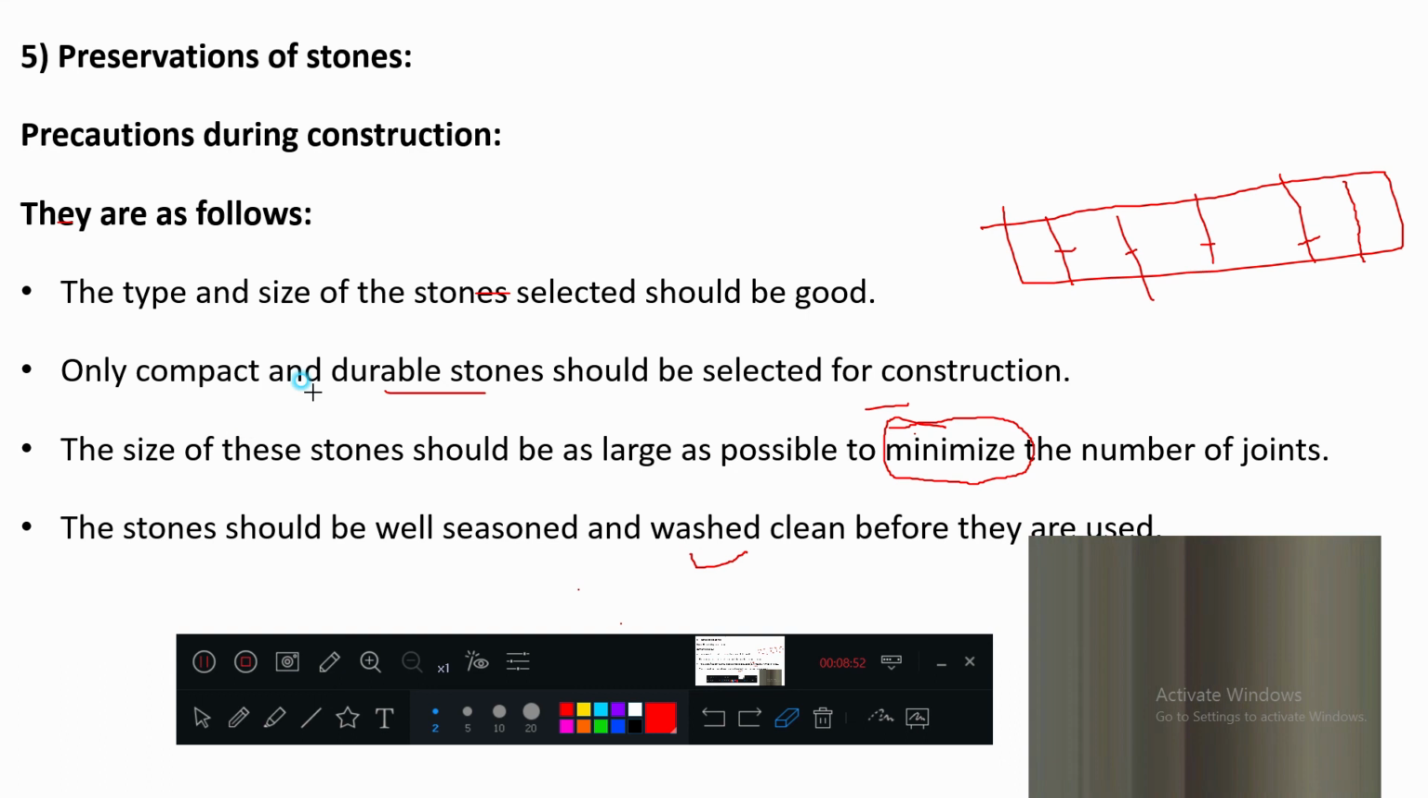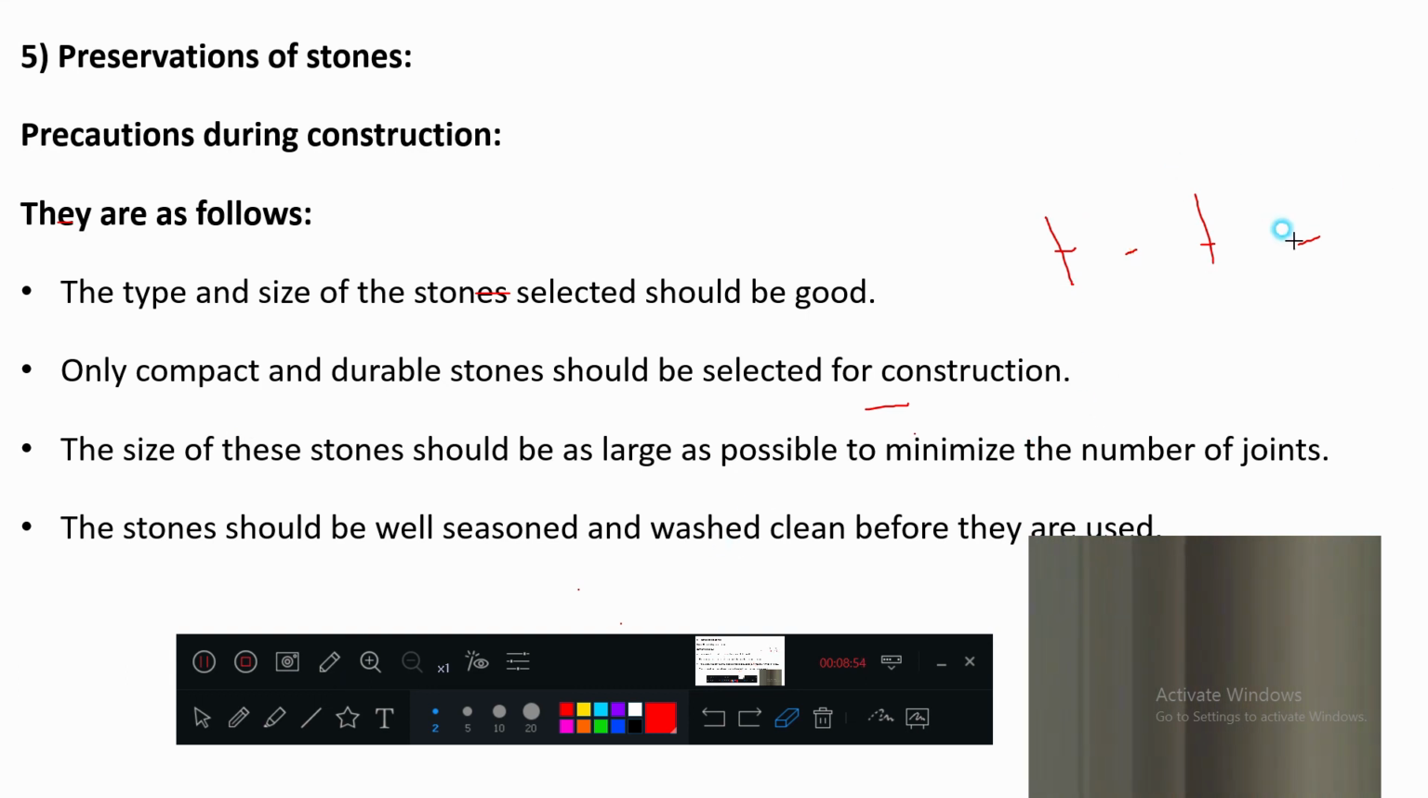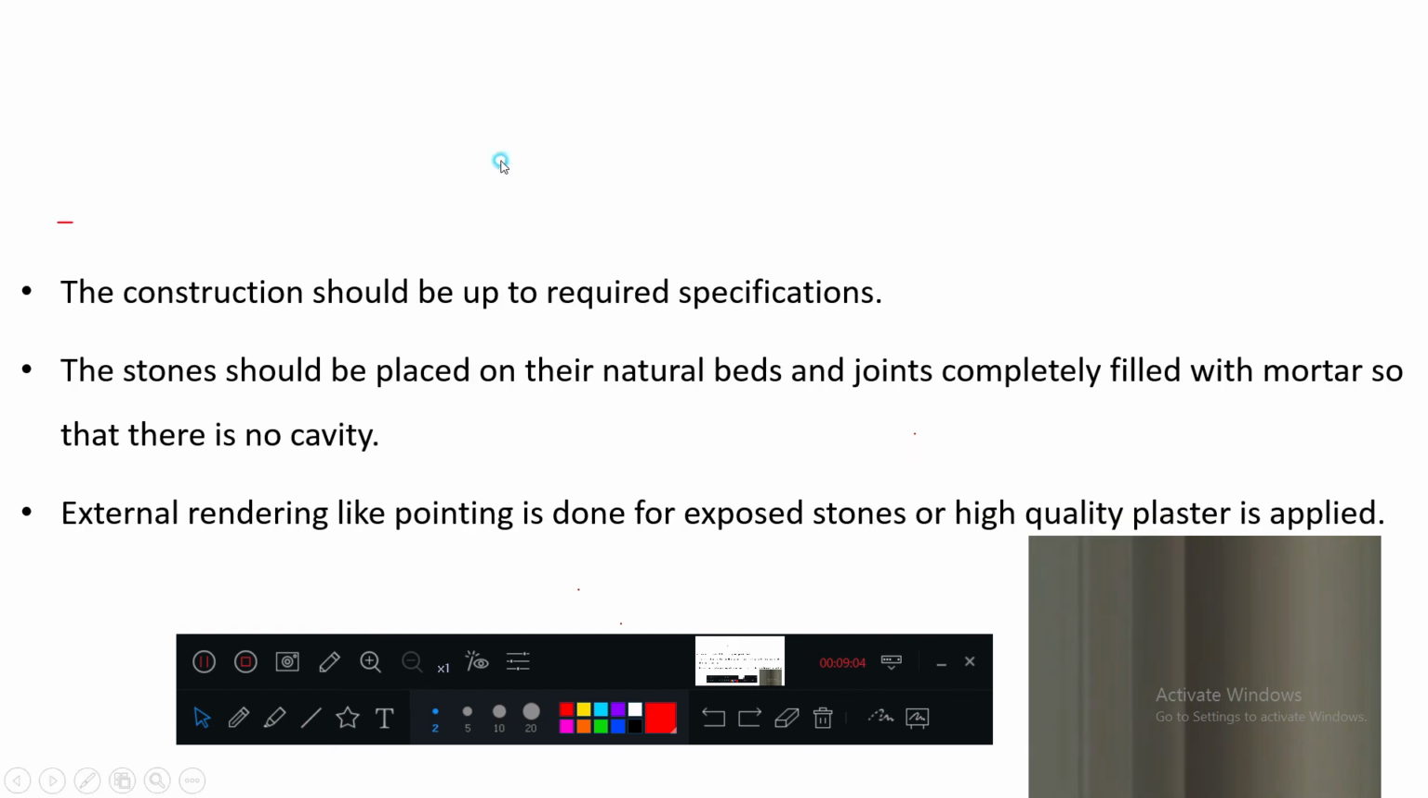So what can be the other things which can be adopted after the construction? Can anyone guess? Okay, some more points are there. The construction should follow the required specification, meaning what? The correct quality of cement, sand, aggregate, everything should be used very correctly.